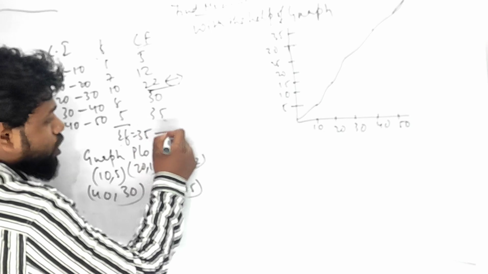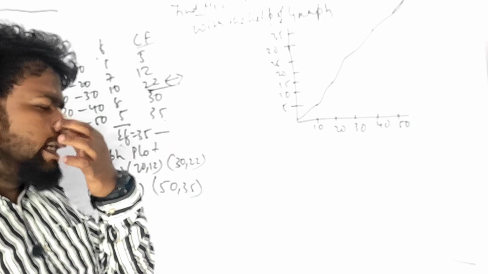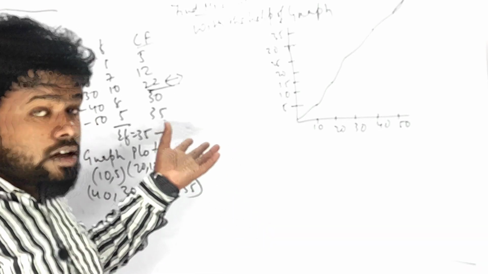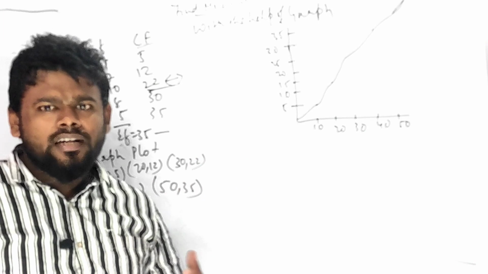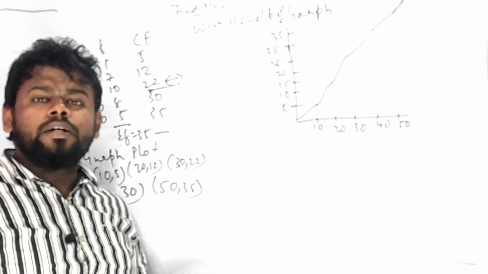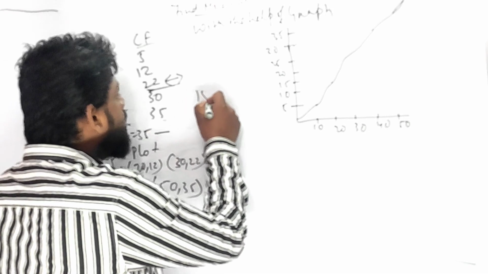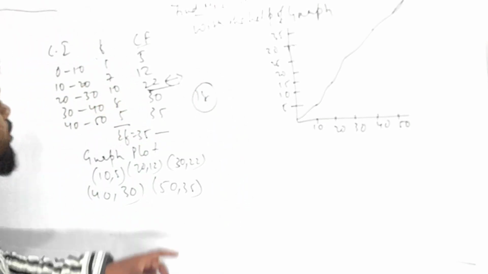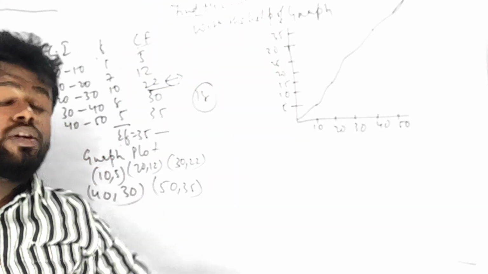Now 35 is the numerator. We have got 35 as the frequency. That means what would be the middle term? (N plus 1) by 2, 35 plus 1, 36 by 2, you will get the 18th term. That means, my dear students, you have to see 18 in case of the y-axis.